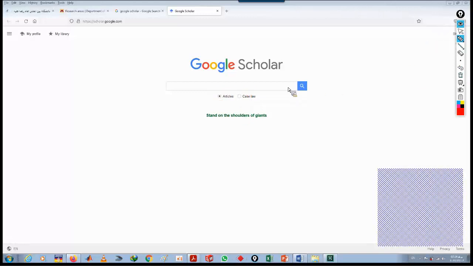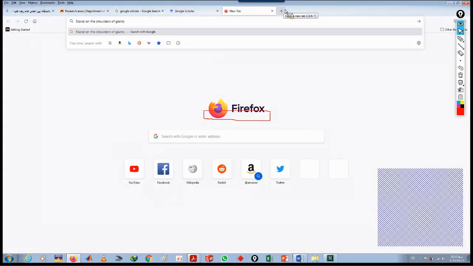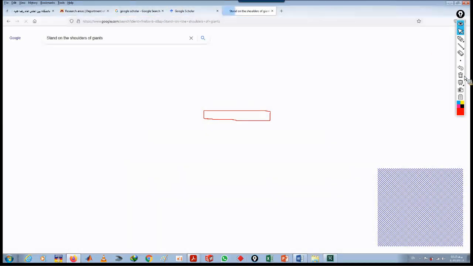But on this screen, you can see a sentence: stand on the shoulders of giants. This is quoted by Isaac Newton. Let me search for it. I copy this phrase here and I search for it.